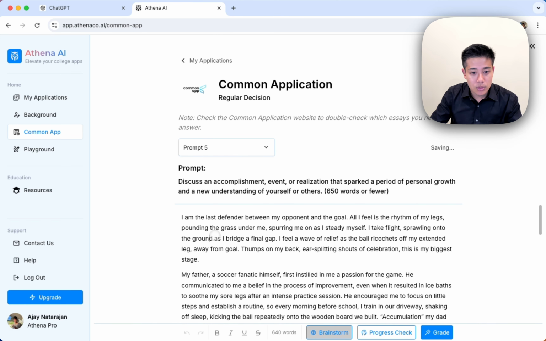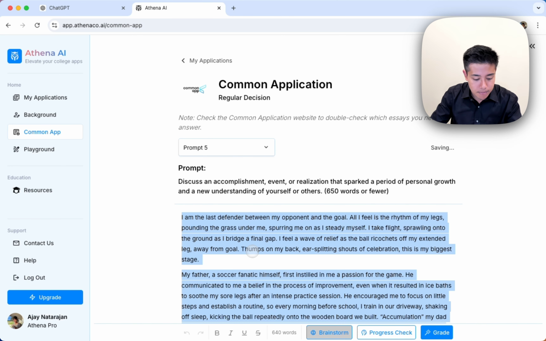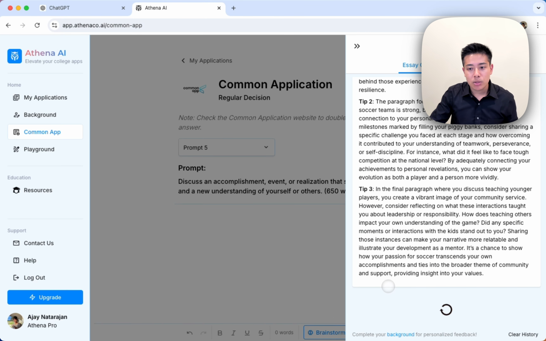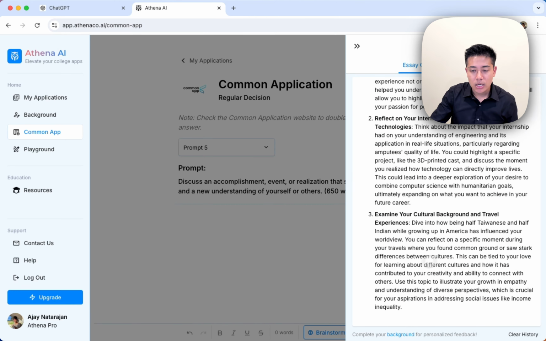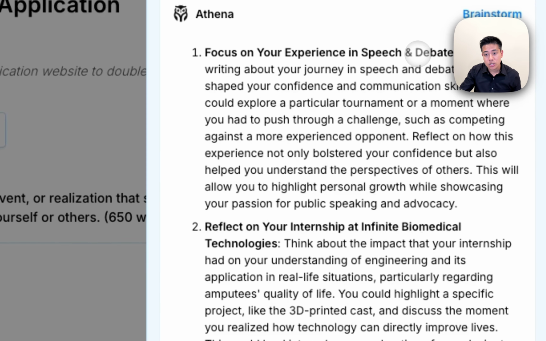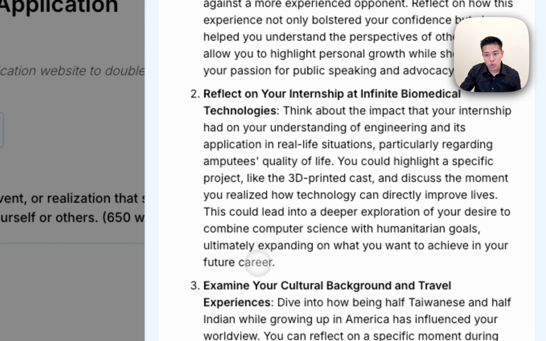Athena for feedback. So this is actually the same college application essay that we were just looking at, but let's say it wasn't there. If I wasn't sure where to start, I could just hit the brainstorm button. And what the brainstorm button is going to do is it's going to generate some brainstorming tips for me about where I might be able to start based on the background that I submitted. So as we can see, it's already done, and it tells us that I could talk about my experience in speech and debate, or my internships, or my cultural background.